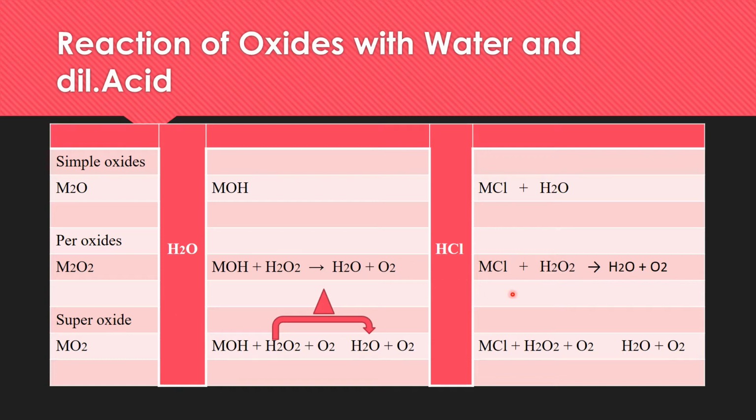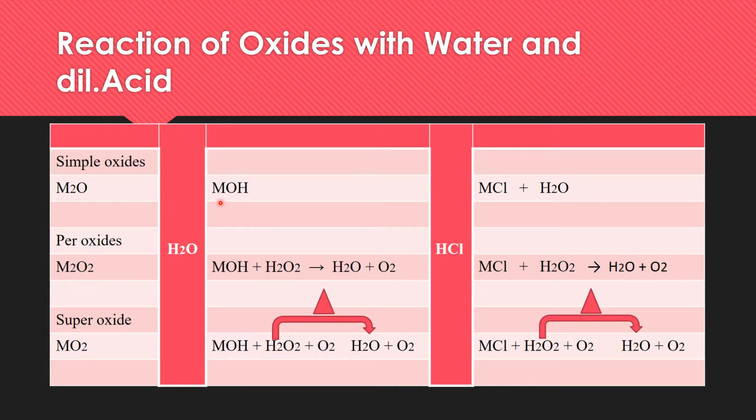And when these superoxides react with hydrogen chloride or dilute acid, what happens? The product is the metallic halide, hydrogen peroxide and oxygen. And again, being an exothermic reaction, temperature increases, and due to the increase in temperature, this hydrogen peroxide decomposes into water and oxygen. All these reactions, whether these oxides react with water or with hydrogen chloride, are quite exothermic. A large amount of energy is produced during this reaction.